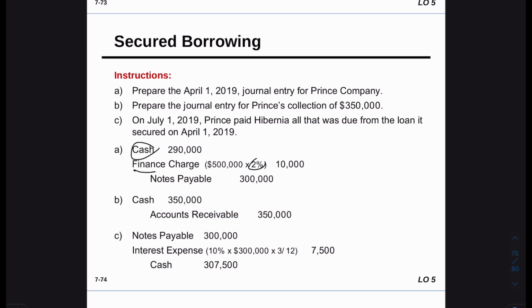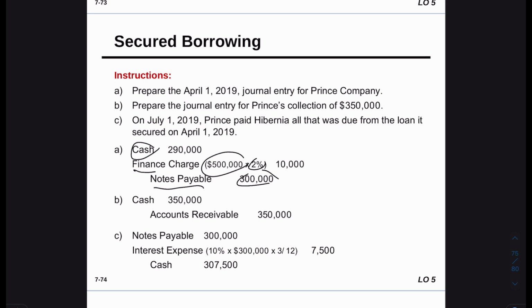And this is the finance charge, which is 2% of the note receivable, and we're going to credit our note payable, which is the full amount of the note payable, because now we are increasing our note payable until we pay the amount of the interest and the payable. We're going to reduce that account.